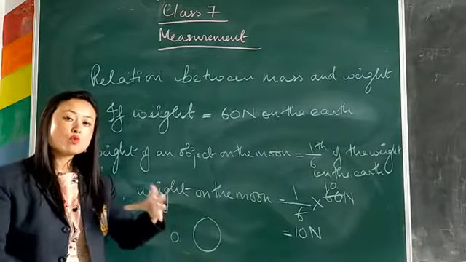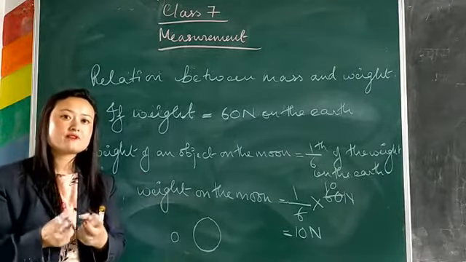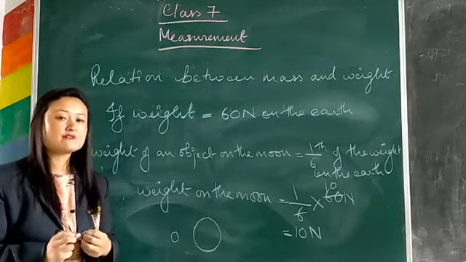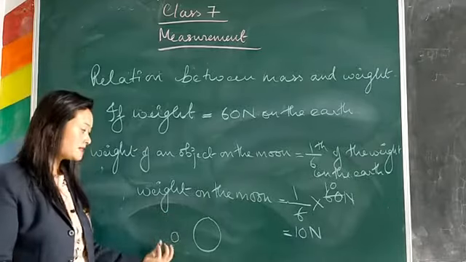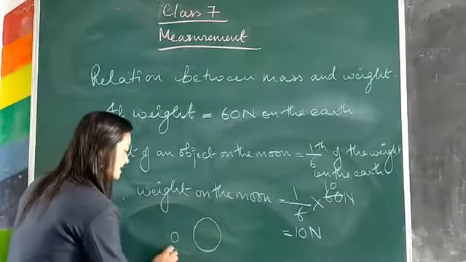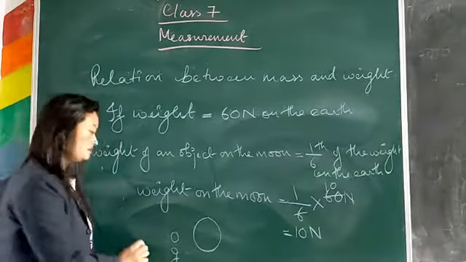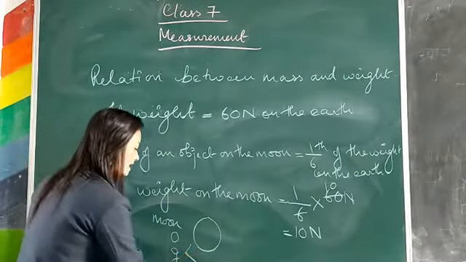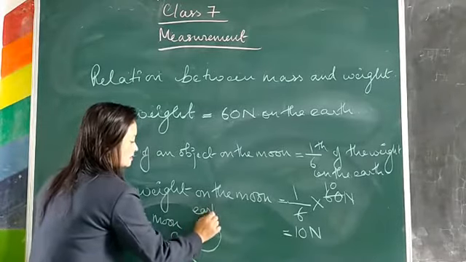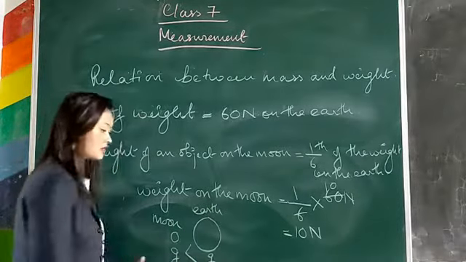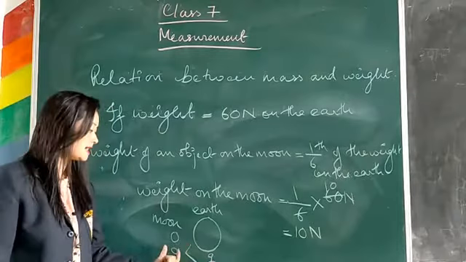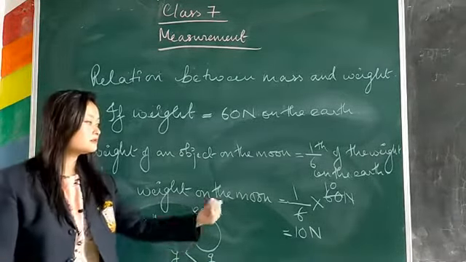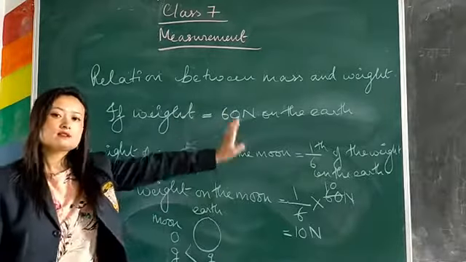That's why more the mass, more will be its gravitational force, and lesser the mass, lesser will be its gravitational force. That's why the value of g is less on the moon and greater on the earth, and an object weighs lesser on the moon and more on the earth.